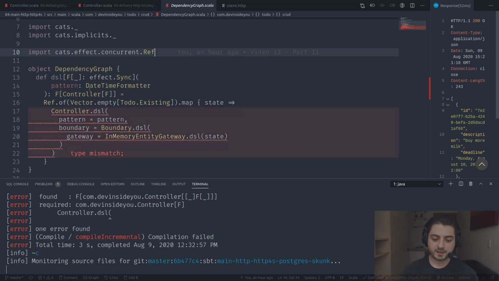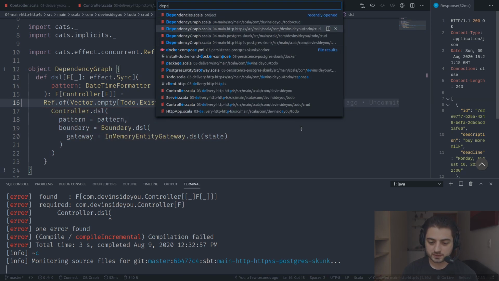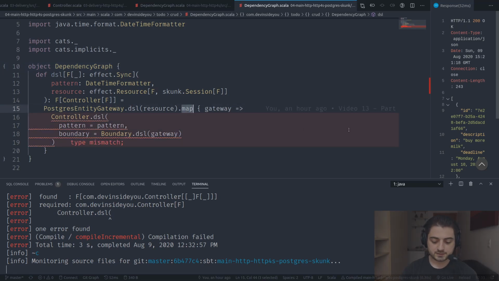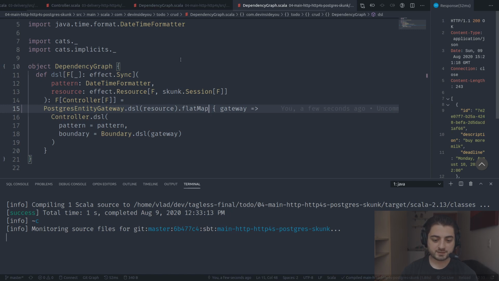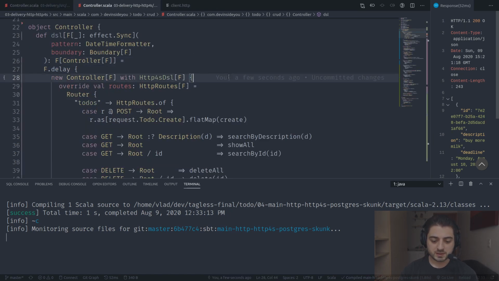Which is over here, and we just need to change this map to flat map, and we need to go to the other dependency graph as well, the one that uses HTTP, which is this one, right? Flat map. Okay, because now it returns an F of this thing. Close this one, and now we should be able to go and create one.